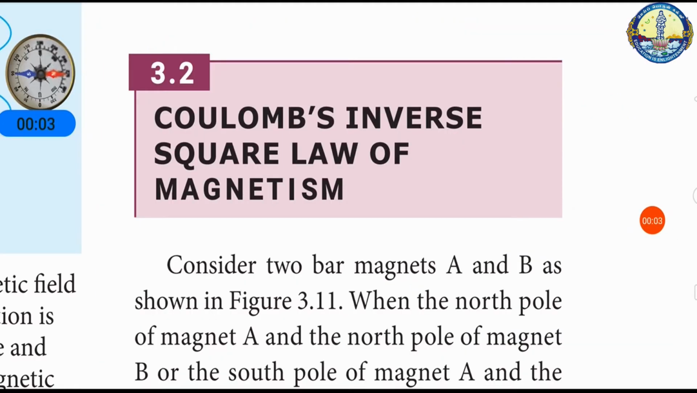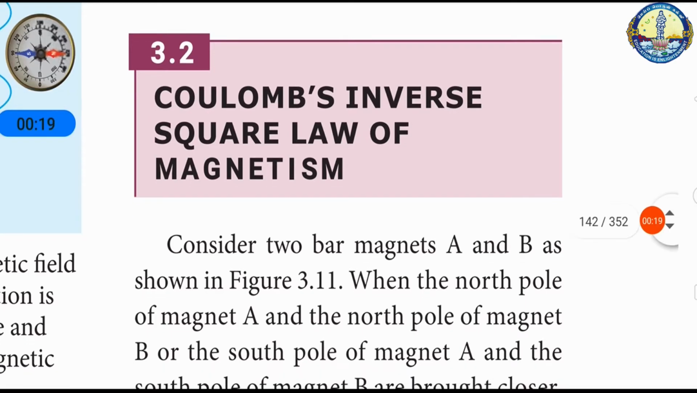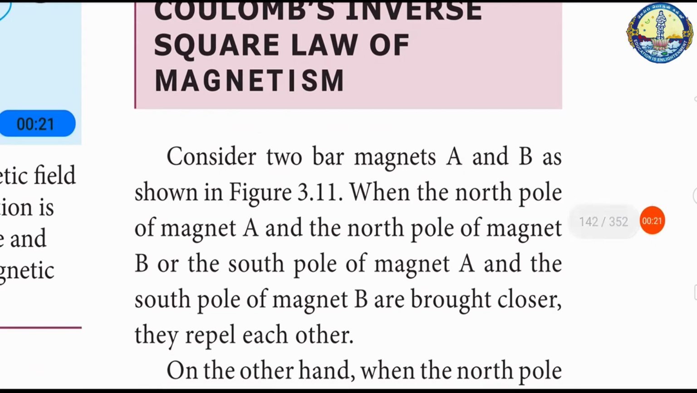Coulomb's inverse square law of magnetism. This law is similar to Coulomb's law for static charges studied in Unit 1. There, opposite charges attract and like charges repel. Here, we are going to use bar magnets A and B instead of the charges.